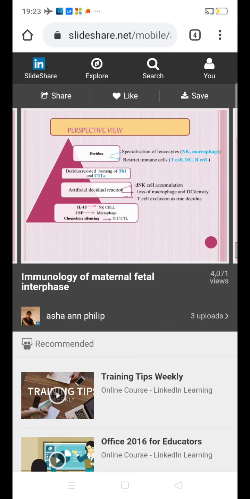Normally the decidua in pregnancy causes specialization of leukocytes, that is, specialized natural killer cells and macrophages will be present. At the same time, it will be restricting the normal immune response of the dendritic cells, T cells, and B cells. So the two important things which should be remembered: the normal decidua in pregnancy will prevent the normal immune response by the host T cells, dendritic cells, and B cells, so that fetal graft rejection does not take place. At the same time, it produces a specialized form of leukocytes at the fetal-maternal interface, including specialization of natural killer cells and macrophage cells.